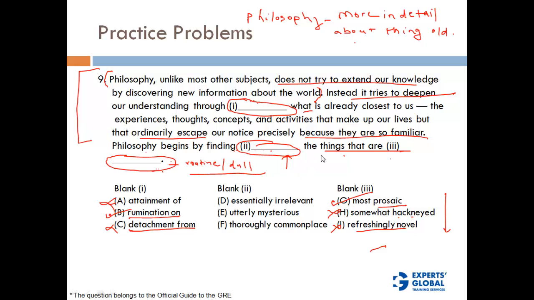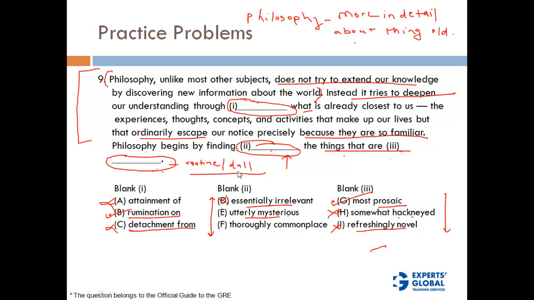Okay, now the most prosaic or most dull things, what would you need to do in order to learn about them more in detail? You will have to be fascinated by them, or you will have to find them interesting, right? So which of these blanks goes in that context? Essentially irrelevant, doesn't go.